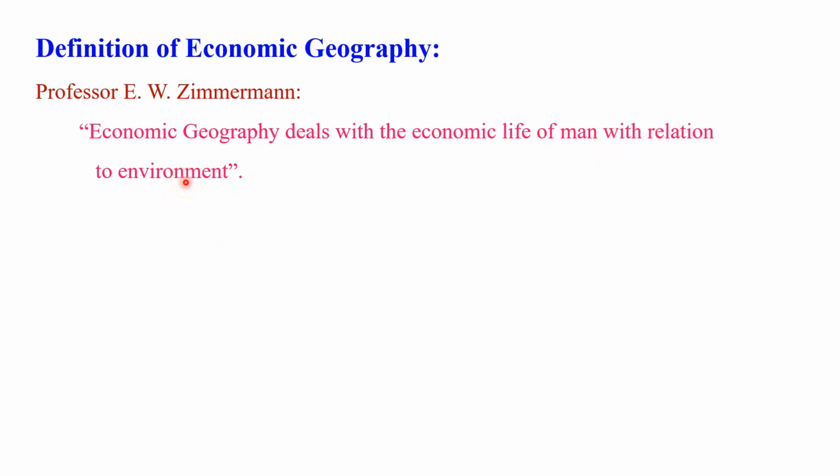Environment means what? Here we are talking especially about the physical environment, the geographical condition of that particular region. And you know that according to geographical and physical conditions, we observe different types of economic activity in that particular region. So in this definition, the main focus is given on the economic life of man and the relationship of that economic activity of man with the physical environment. This is the first definition.